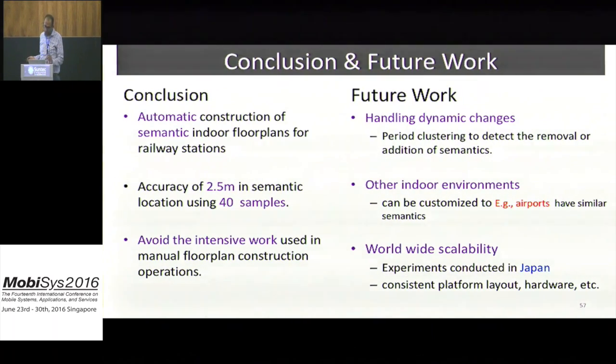Just to conclude our work, we provided an automatic construction of a semantic indoor floor plan for railway stations that can provide an accuracy of 2.5 meters by using 40 samples, which avoids the intensive work used in the manual floor plan construction operation. For future work, we should handle dynamic change, which means that some semantics are moved, removed, or added, by periodic clustering. And we can apply our system to other indoor environments like airports, which have similar semantics. However, our major problem is that all experiments are done only in Japan, which have consistent